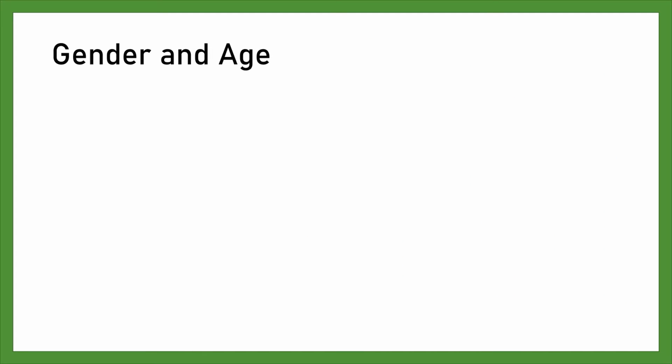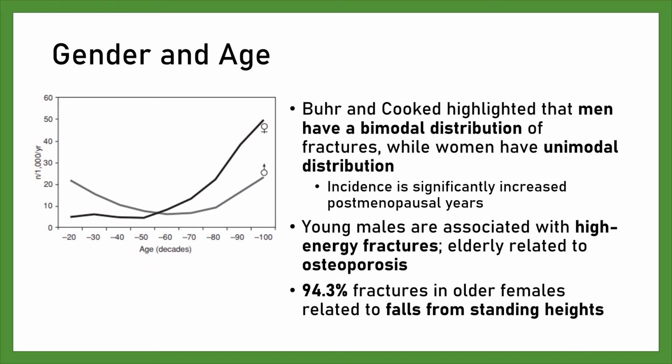Gender and age. Pu and Cook highlighted that men have a bimodal distribution of fractures, while women have a unimodal distribution. Incidence is significantly increased in the postmenopausal years. Young males are associated with high-energy fractures, while the elderly are related to osteoporosis. 94.3% of fractures in older females are related to falls from standing height.